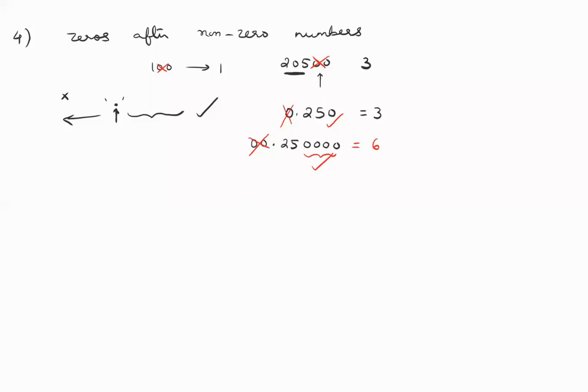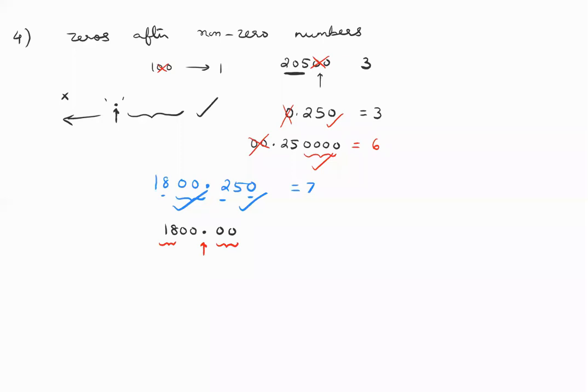But again, if you have a non-zero number before the decimal, and then you have decimal places, these become significant, because they are between non-zero numbers. This is also significant. So your number is now 4 plus 3, 7. What about if I don't have a non-zero number after? Even now, this has significance. So you're going to count these.